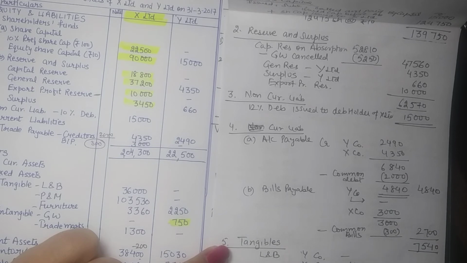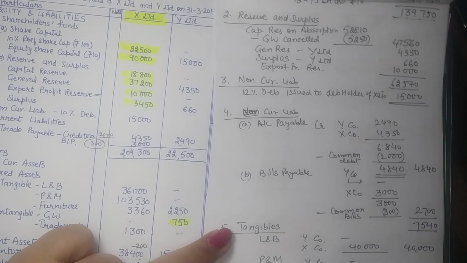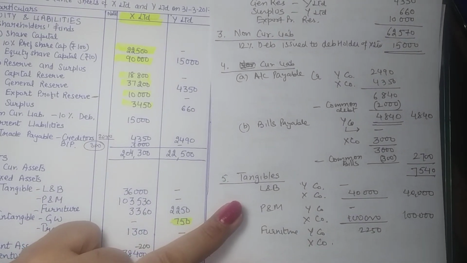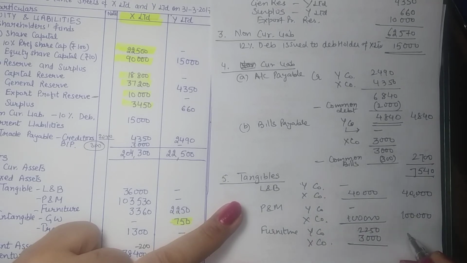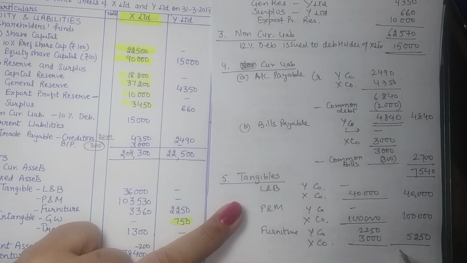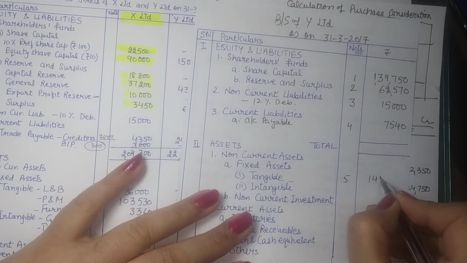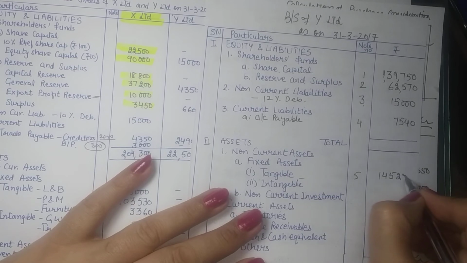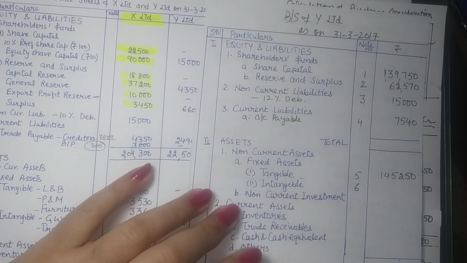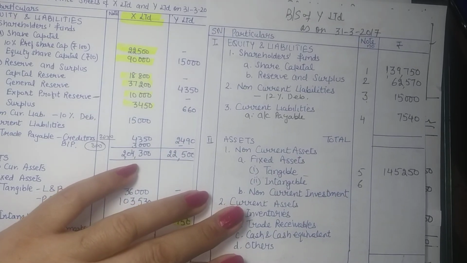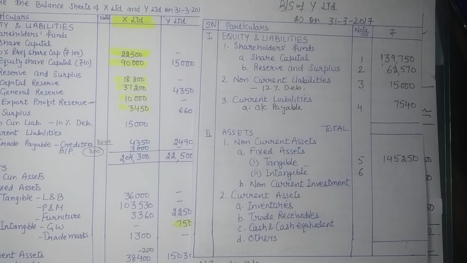Y company 2,250. X company, so they acquired how much? 3,000. They valued it at 3,000. So 5,250. So that makes it 1,45,250. So tangibles 1,45,250. Next is intangibles. Now in the intangibles, what do we have here?